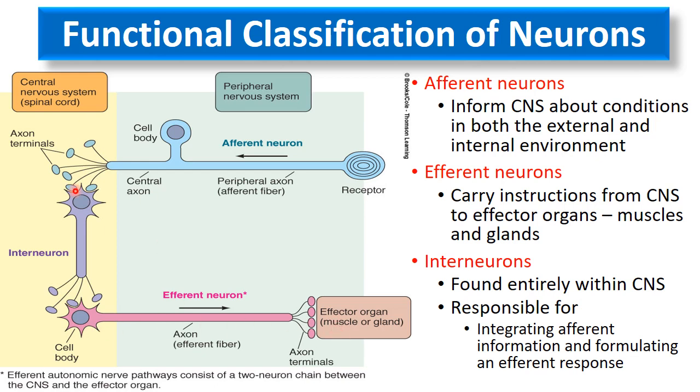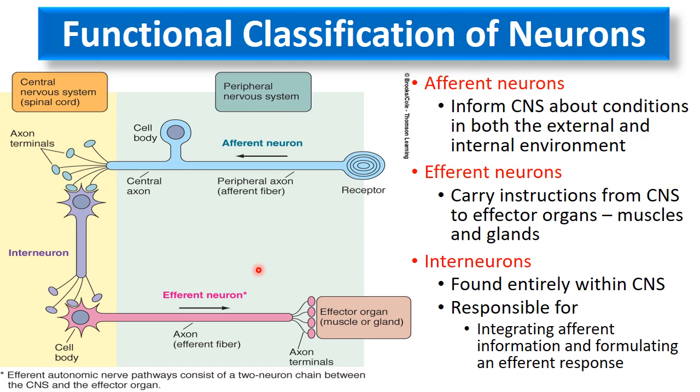You can see this is the cell body of that neuron, and this information is carried by this neuron towards the CNS. The other neuron is the efferent neuron or motor neuron, and the third is the interneuron.